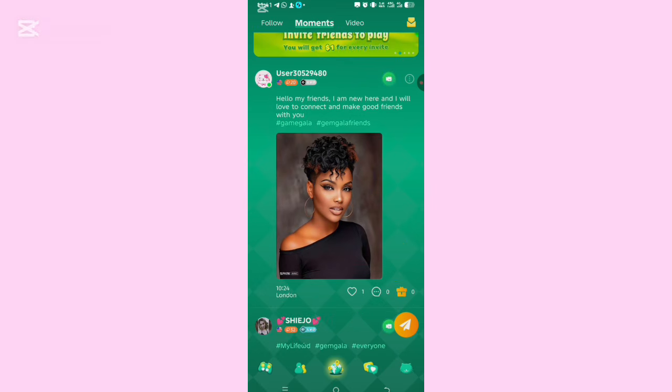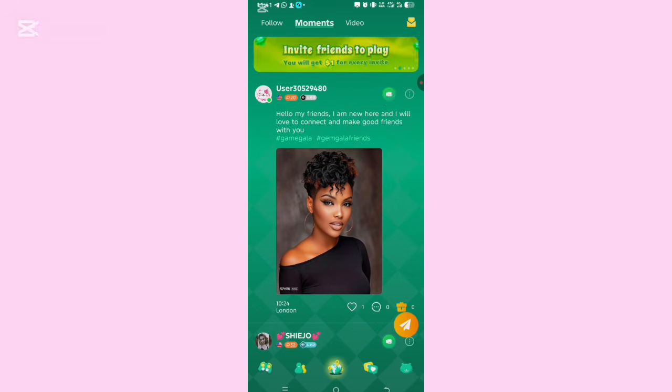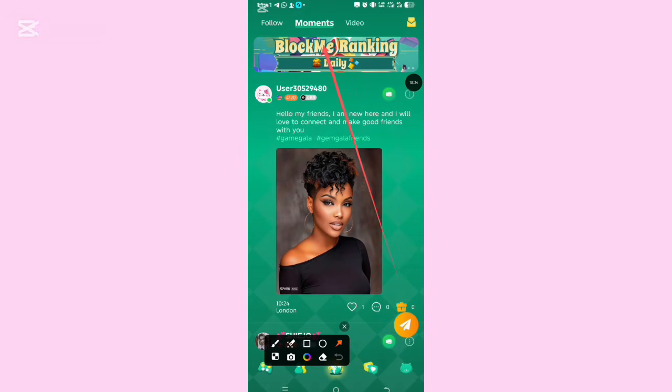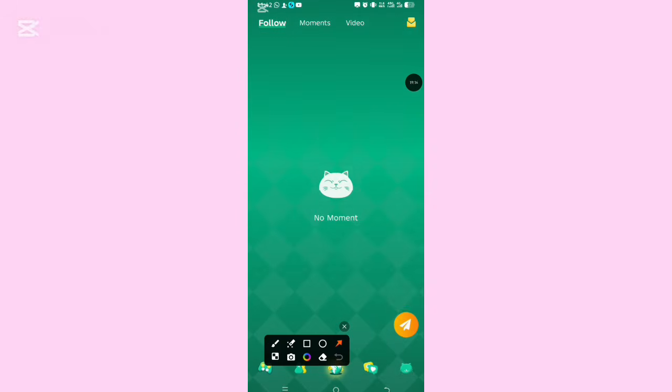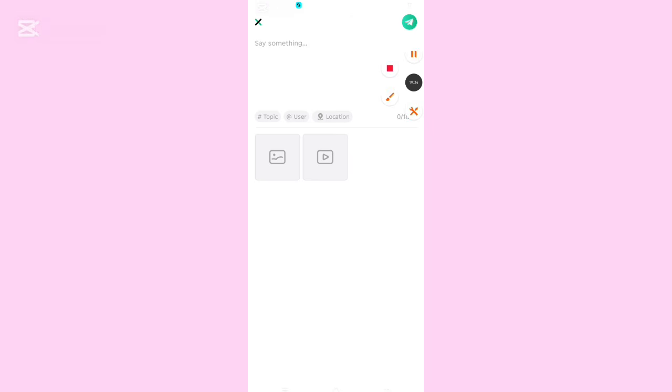Once you click on that place, let me show you how you are going to upload your picture or your video. So we are going to upload a picture. How do you upload your picture? You come here and click this place. This is the third button. If you click this place, you will see a picture icon and a video icon. And in this place, you have to say something.